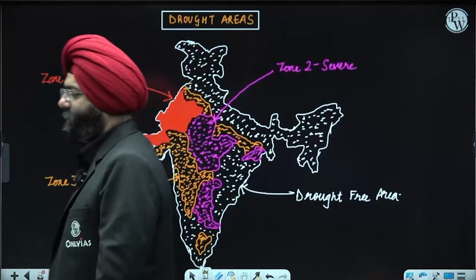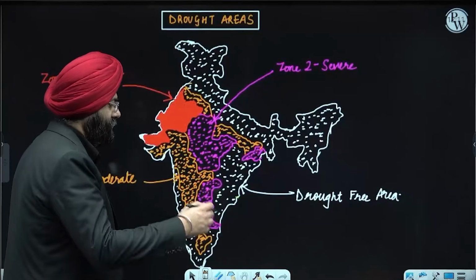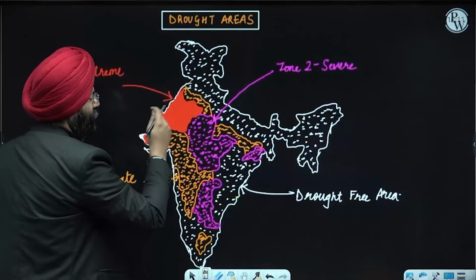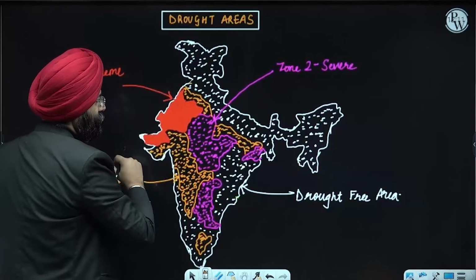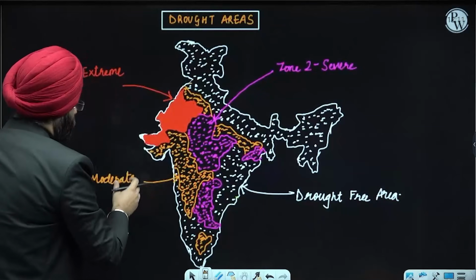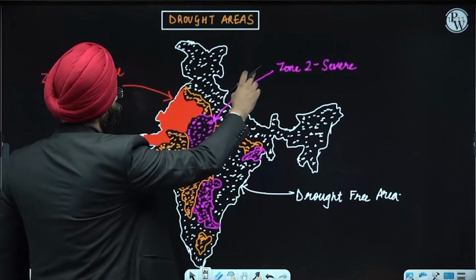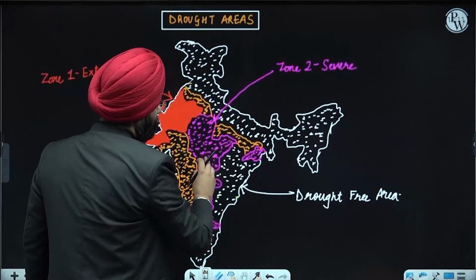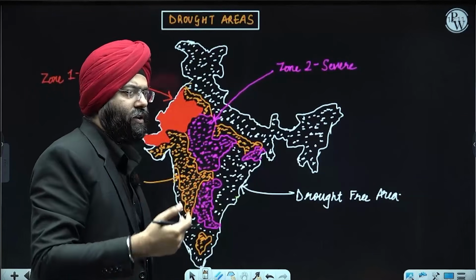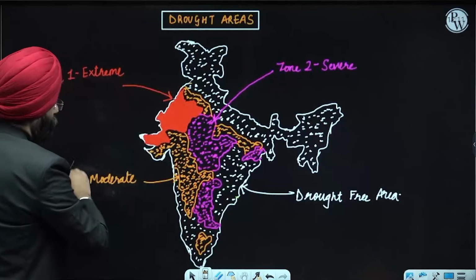Next, drought areas. Now please understand, this is a map that shows you the regions which are more drought prone or less drought prone. This region which is marked in red, you very well know the soil, the climatic condition, the vegetation. So this is a region which is extremely drought prone. When you come to the second category, that is zone 2, this is the region marked in purple color. It is a severe category. That means severe drought or problematic situations might arise over here also, here also, here also. Then next is moderate, third.